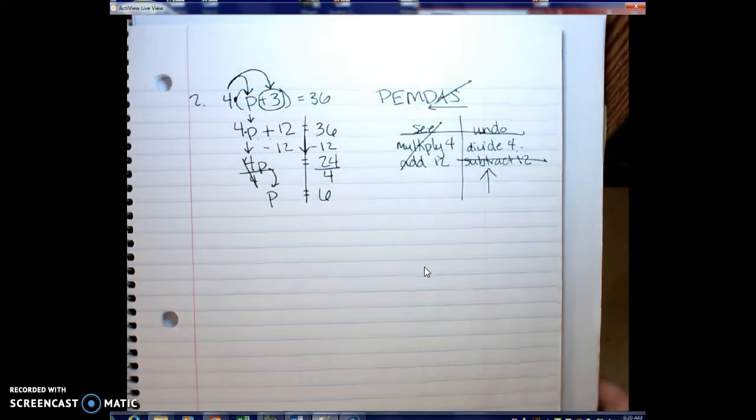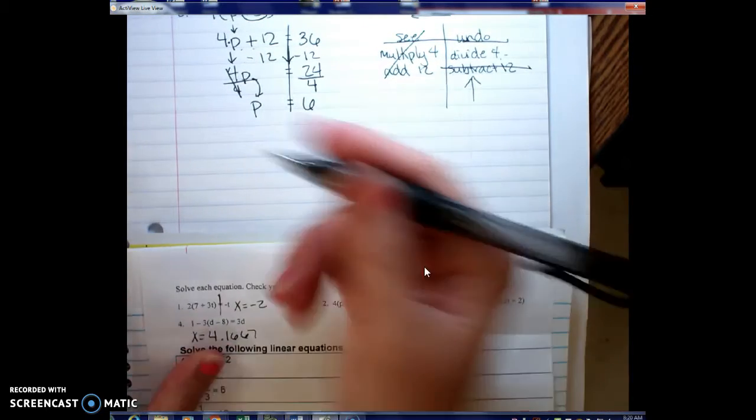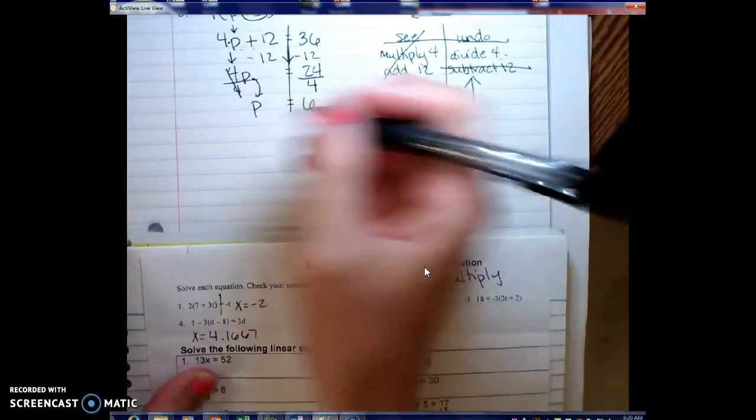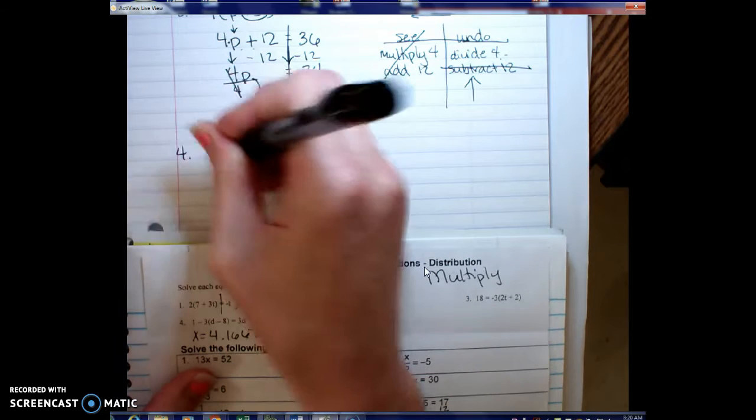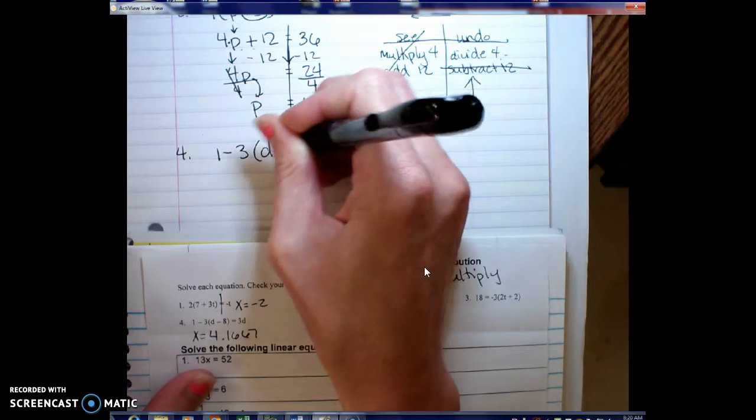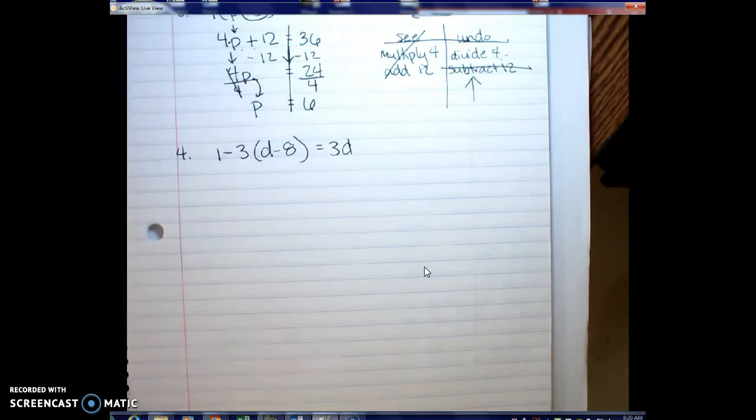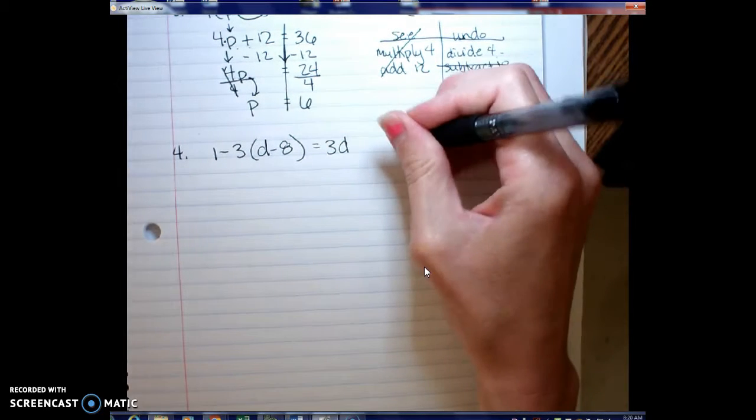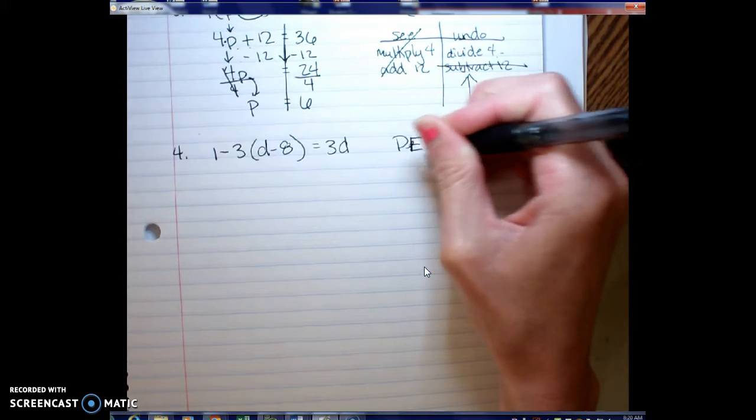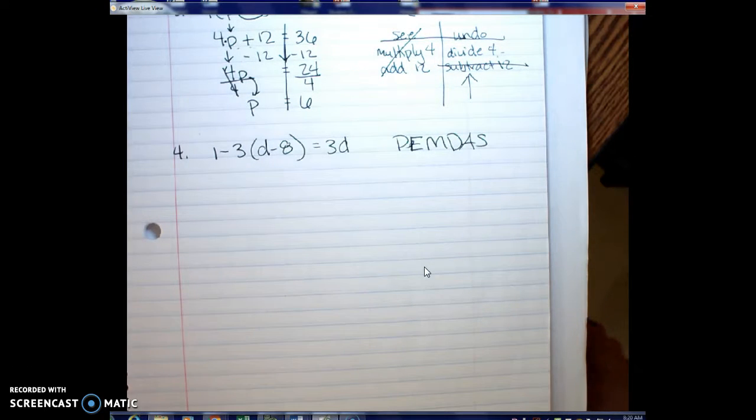Problem number 4 is a little bit longer, a little more involved. So problem number 4, I know I have that answer written there. We have 1 minus 3 (d minus 8) equals 3d. So again, I'm going to write my PEMDAS. And once I'm ready to solve, I'll draw my arrow to remind myself I'm going backwards.